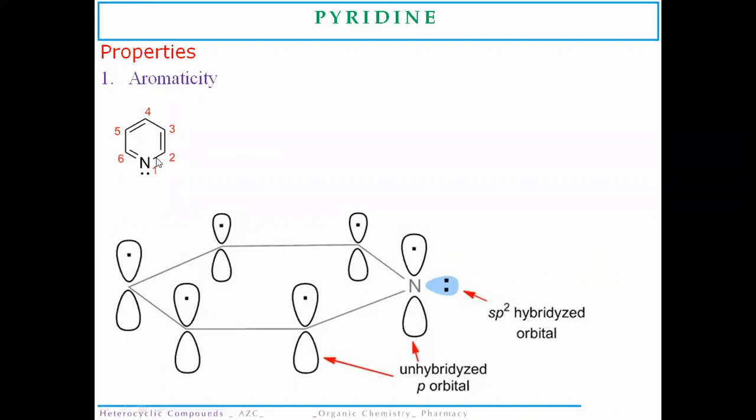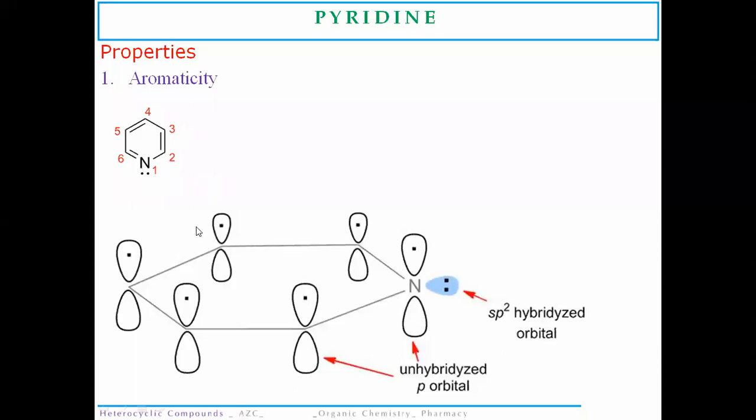Now what is the important property related to this nitrogen atom which is substituted in place of the carbon atom? The lone pair of electrons of this nitrogen atom does not take part in the aromaticity pattern.